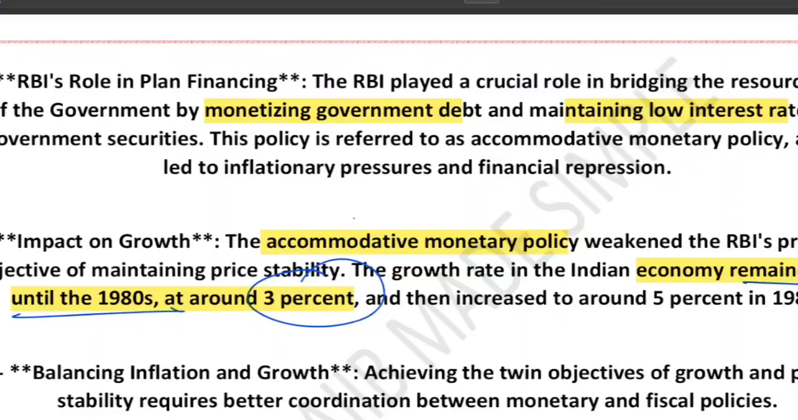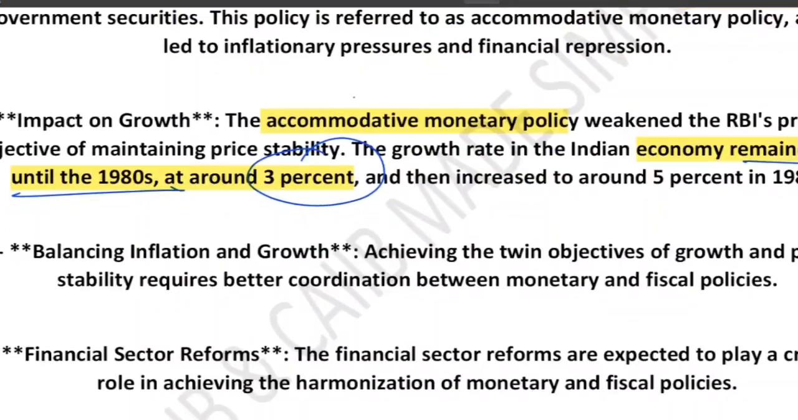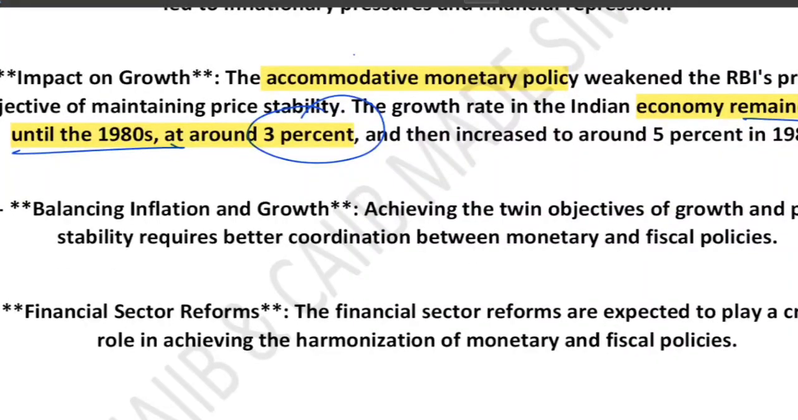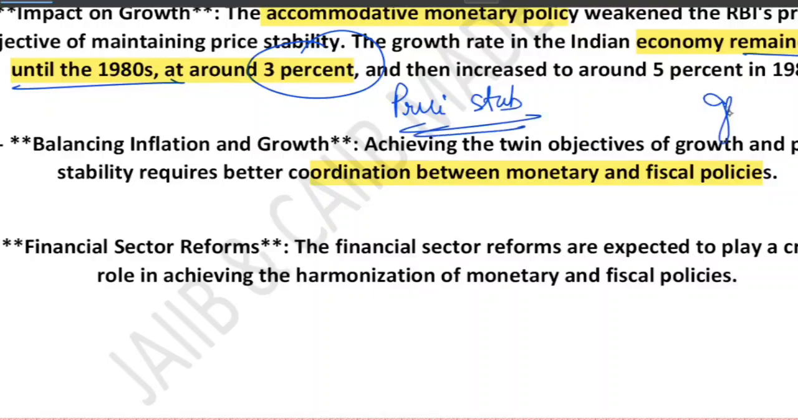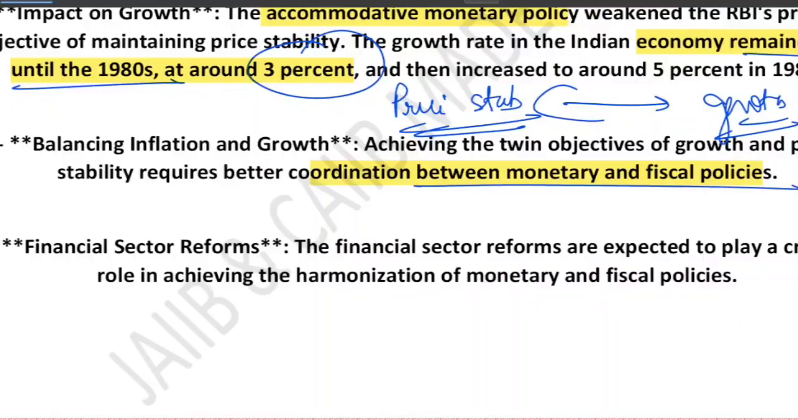Balancing inflation and growth: to achieve both price stability and economic growth, there must be proper coordination between monetary policy and fiscal policy. On one side, the RBI wants to achieve price stability, which means keeping inflation under control, and it also wants economic growth. To achieve both, there should be proper coordination between monetary and fiscal policy. If the government keeps spending too much while the RBI is trying to control inflation, both policies will clash, right?